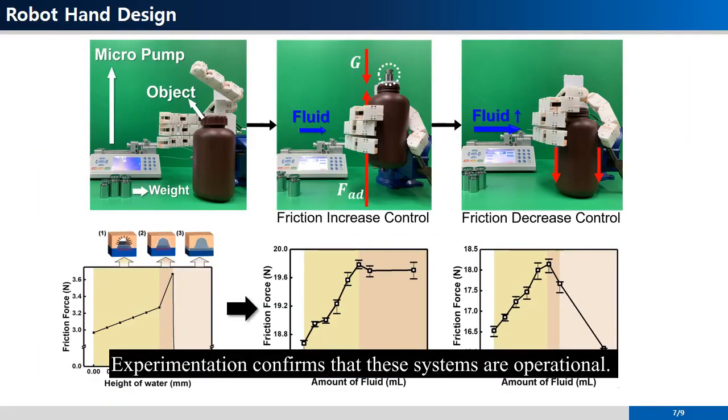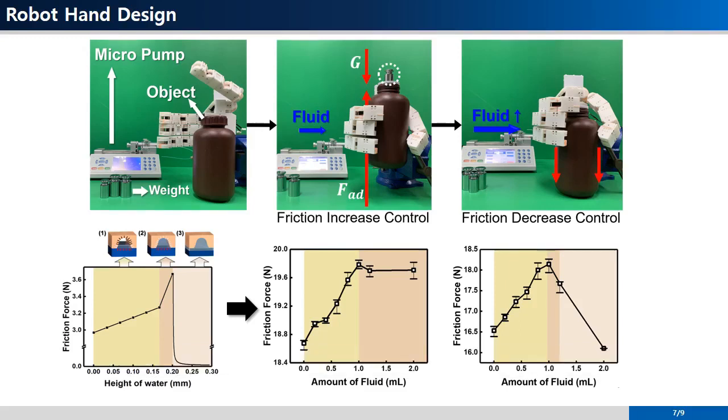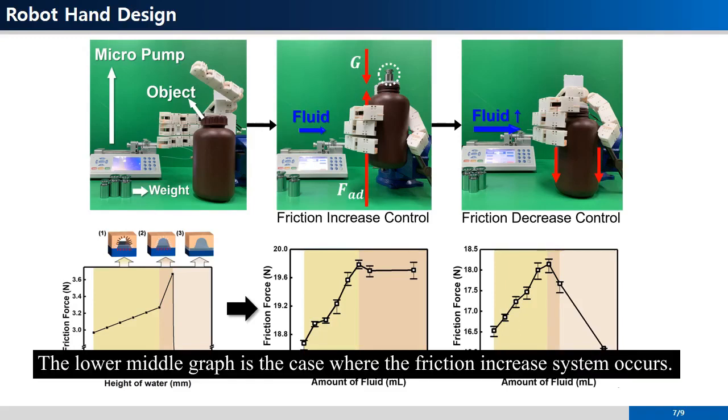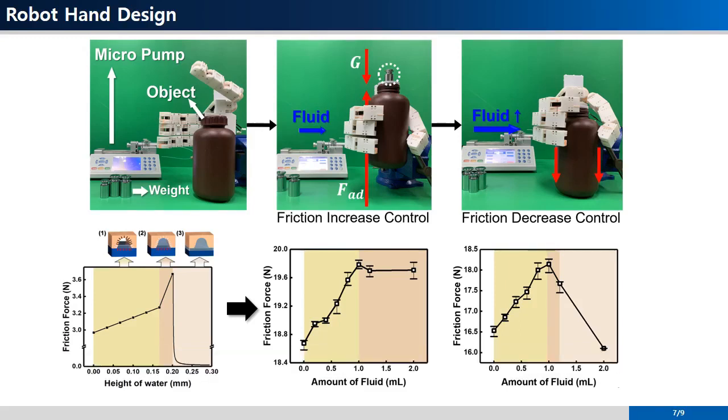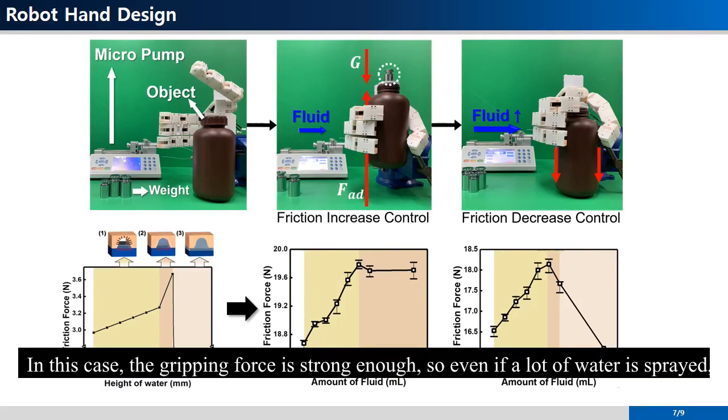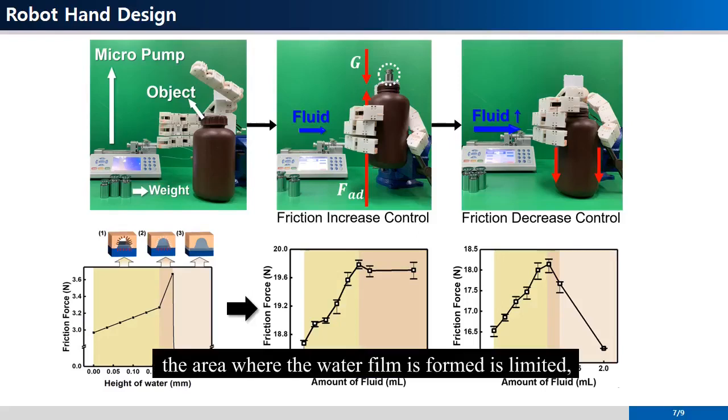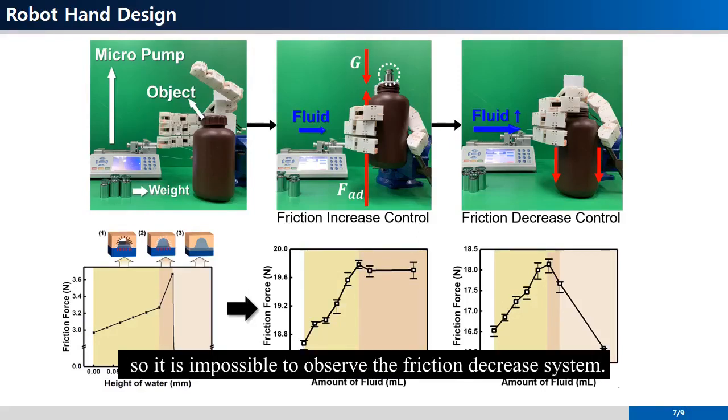Experimentation confirms that these systems are operational. The lower middle graph is the case where the friction increase system occurs. In this case, the gripping force is strong enough, so even if a lot of water is sprayed, the area where the water film is formed is limited, so it is impossible to observe the friction decrease system.